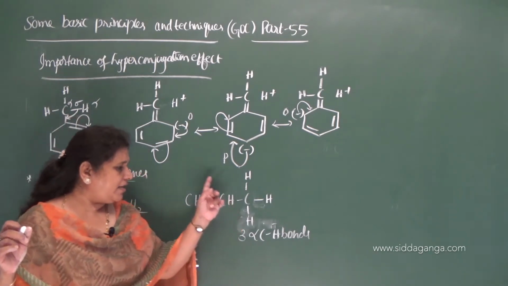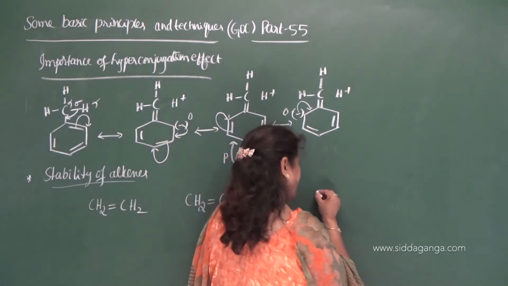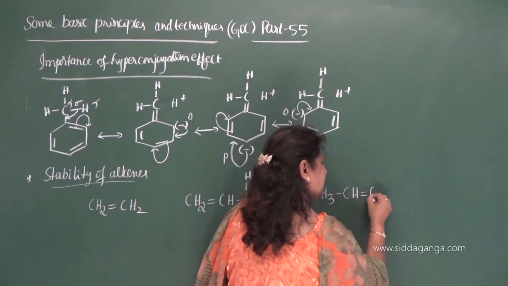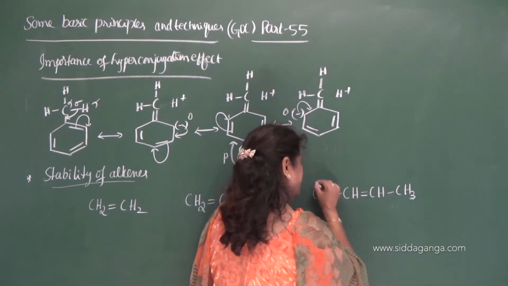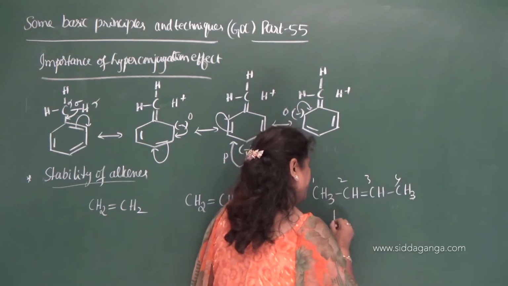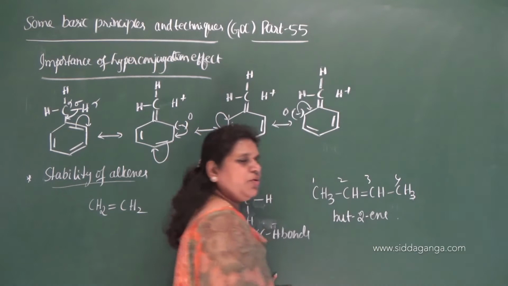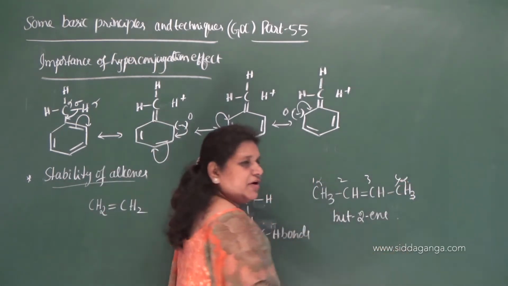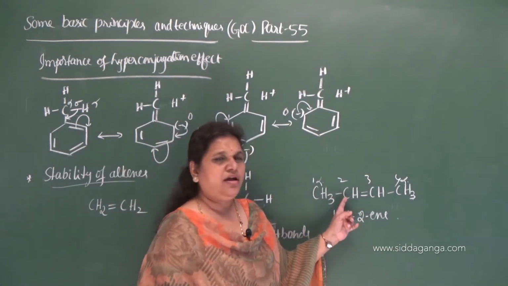Now let me take one more hydrogen atom of ethene and replace it by a methyl group here. So you can take CH3, CH double bond CH, CH3. So the name is 1, 2, 3, 4 carbons, butene, correct? Butene, and here this is alpha and this is alpha carbon. Why is it alpha? Because it is adjacent to the functional group.